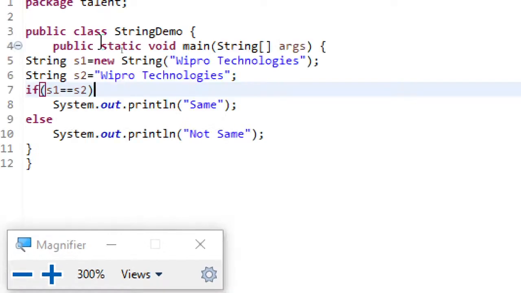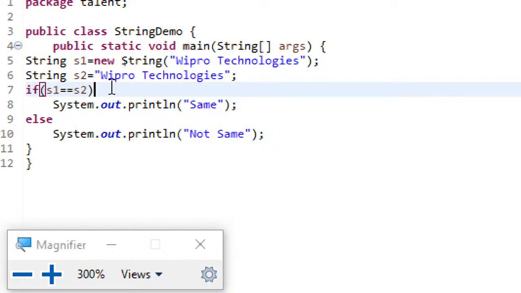The reason is, when you are assigning values to the strings, they will be considered the same if the contents are the same. But if you are creating a string using new, even though the contents are the same, if you are using double equal to, which is the comparison operator, it is returning not same.